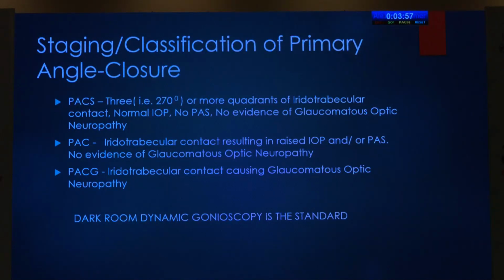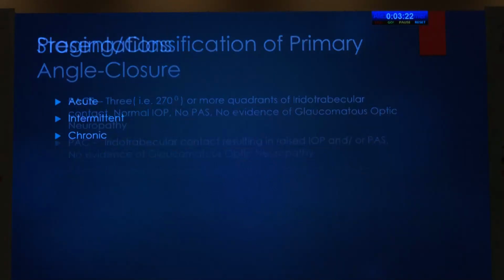There's a classification system which has been proposed by the international glaucoma specialists, which includes three terminologies, that is PACS, PAC, and PACG. PACS is 3 or more quadrants of ITC, normal intraocular pressure, no PAS, and no evidence of GON. And PAC is iridotrabecular contact, resulting in raised intraocular pressure and/or peripheral anterior synechiae. And PACG includes all these, but with glaucomatous optic neuropathy. So what we find over here is that the most crucial thing is a darkroom dynamic gonioscopy, and that should be the standard of examination.